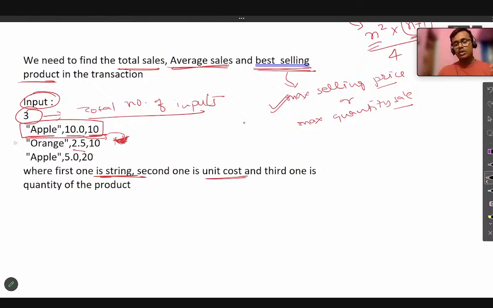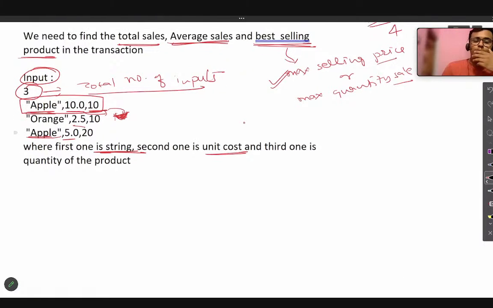Again, in the third input there is apple, each priced at 5 rupees, with a quantity of 20. So the same fruit can come 2 times, with different unit values or different quantities, okay?